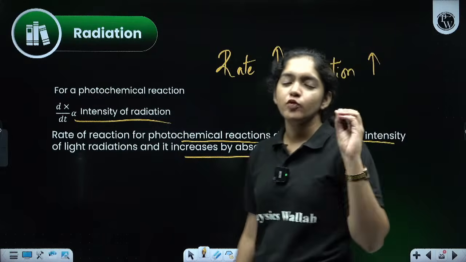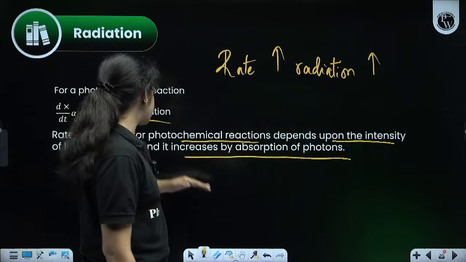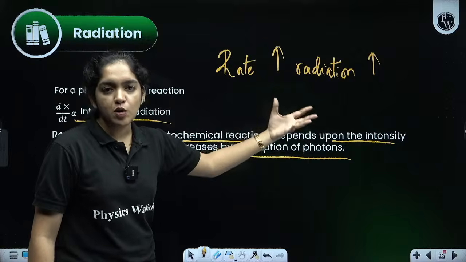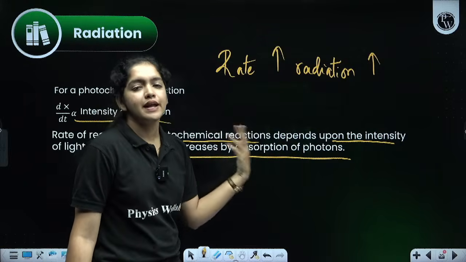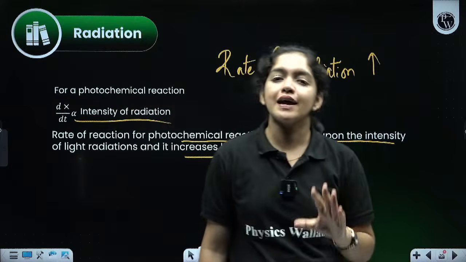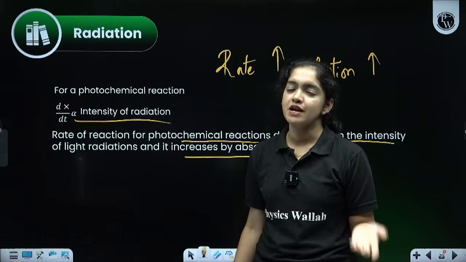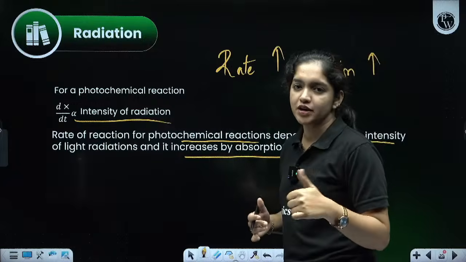What is meant by photons? Photons are the small energy packets of light. So, when the absorption of photons increases, when more photons are coming, light energy is more, what will happen? The reaction rate is very, very high. They are directly proportional. So, the rate of the reaction increases when the radiation is increasing. Radiation means what? The photochemical energy, that is the light energy. Radiation increases. Got it? Clear?